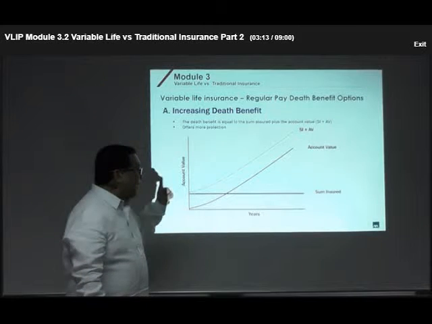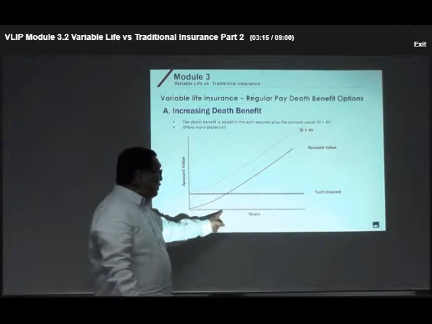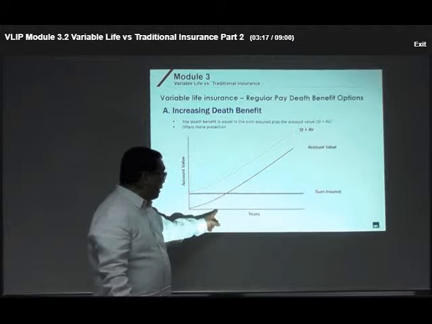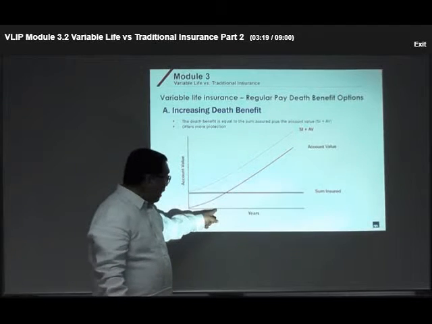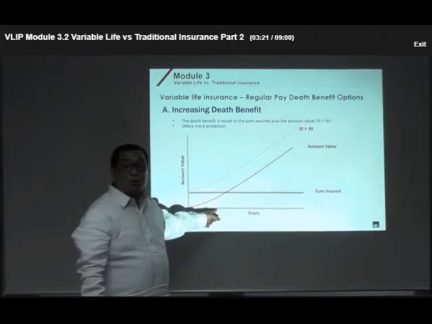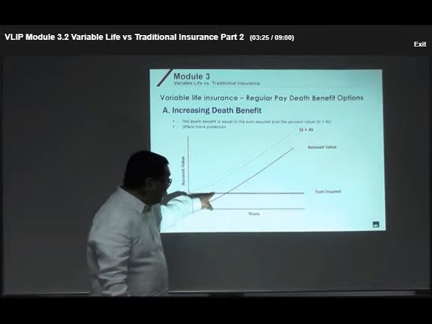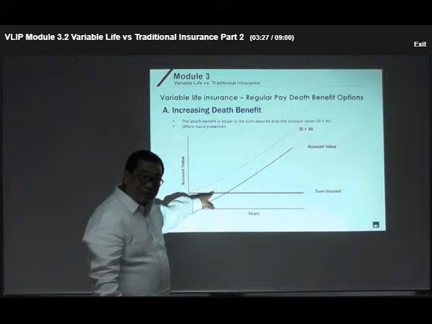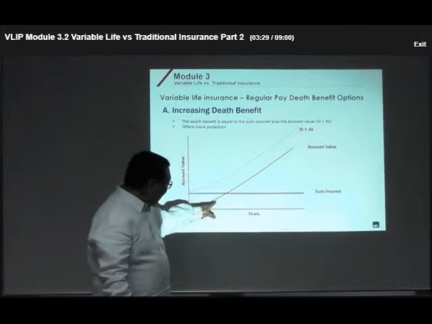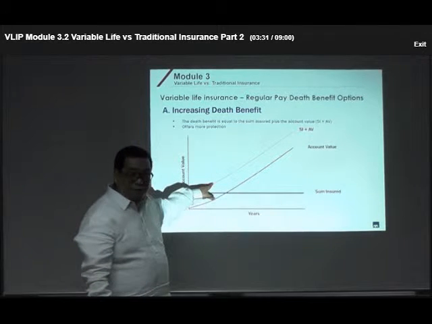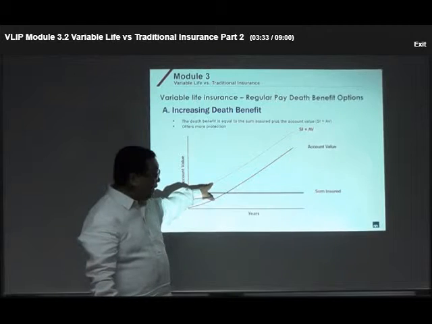Now, for example, the client dies on the 10th year, which is just about here. How much will the beneficiaries receive? He will receive the minimum sum insured plus the account value. So the value that the beneficiaries will be receiving is here.